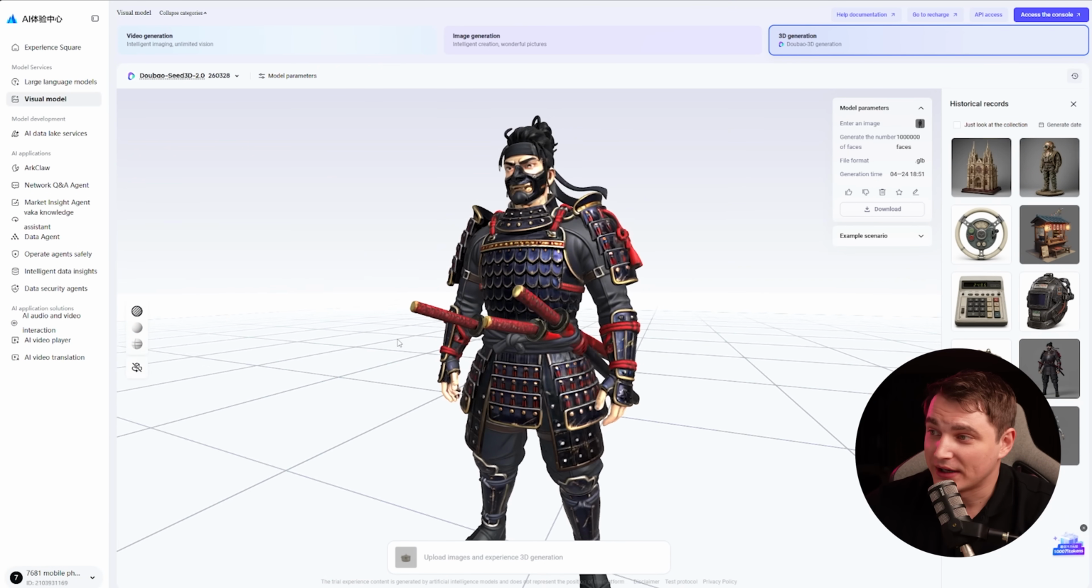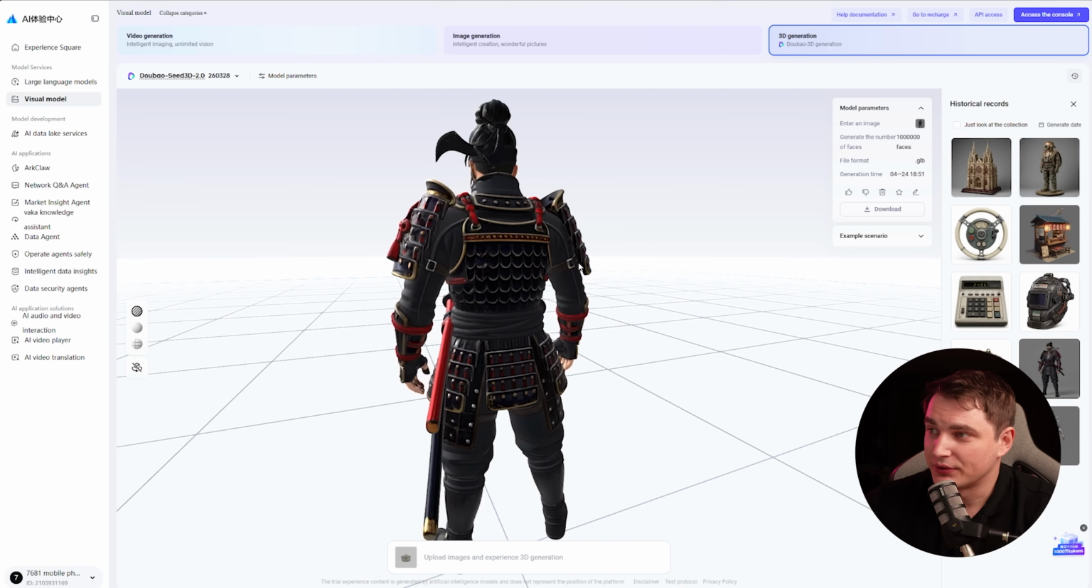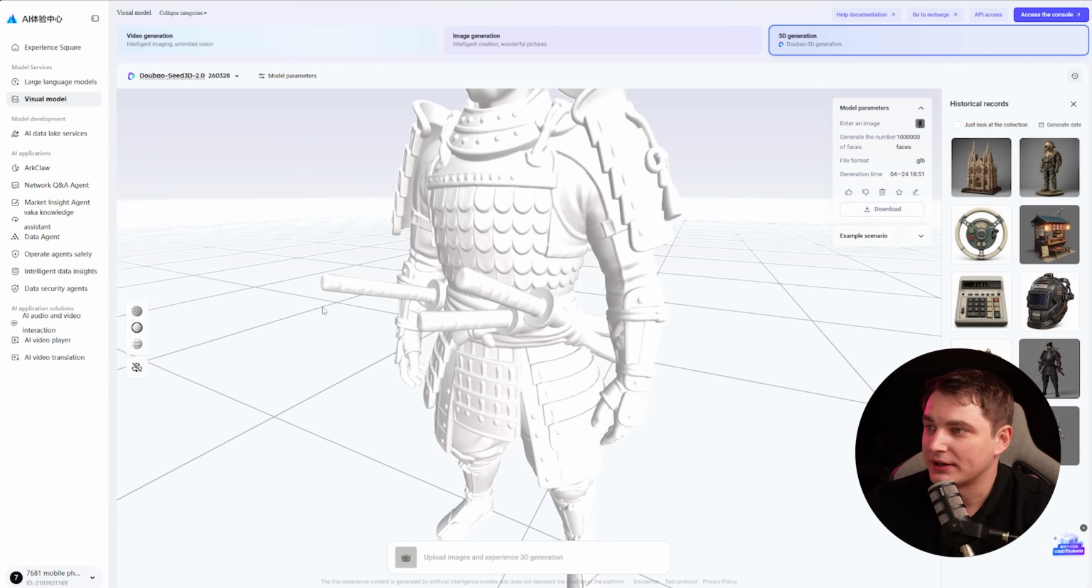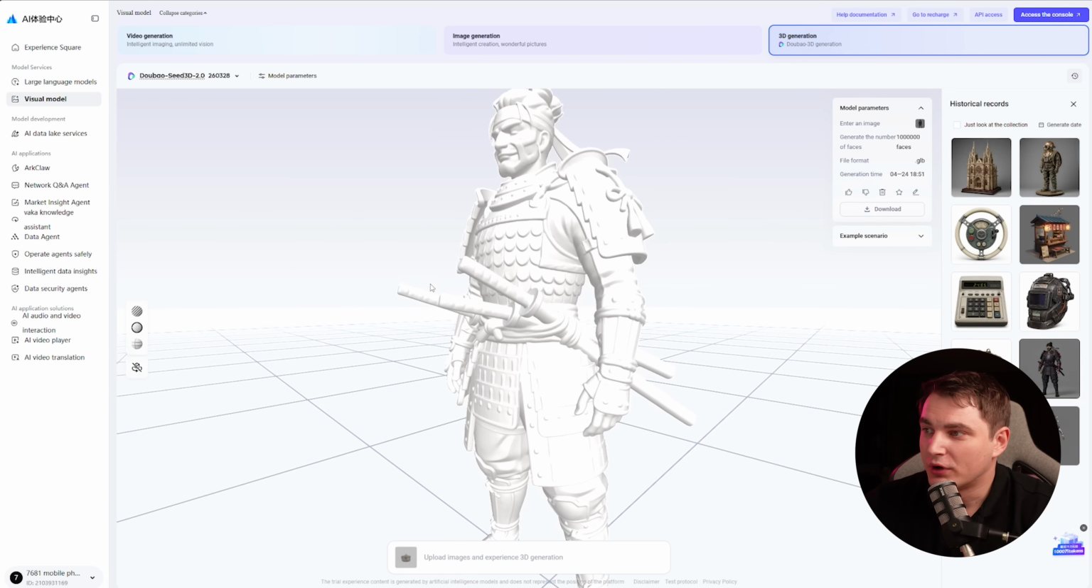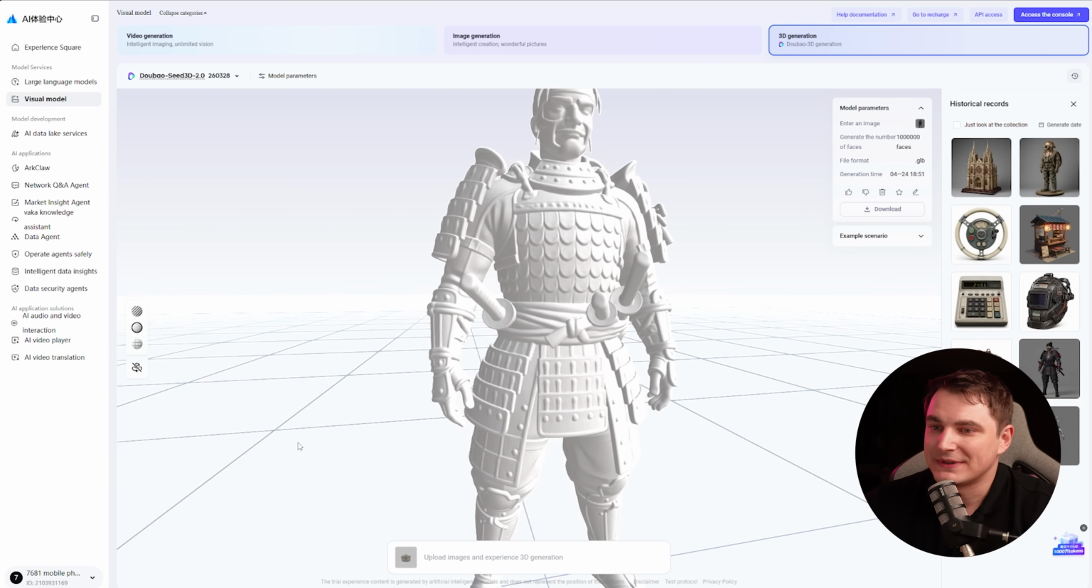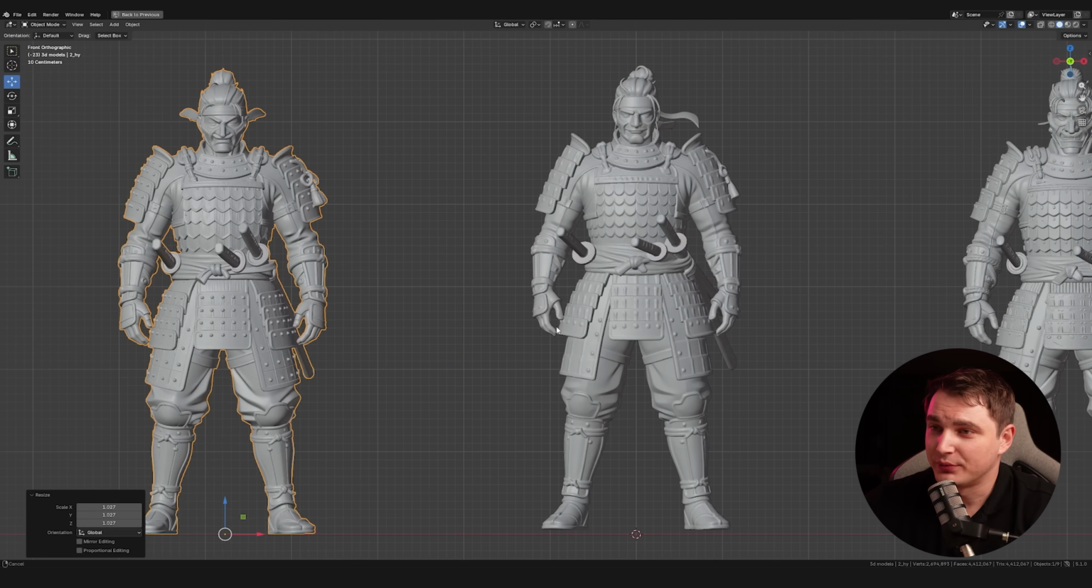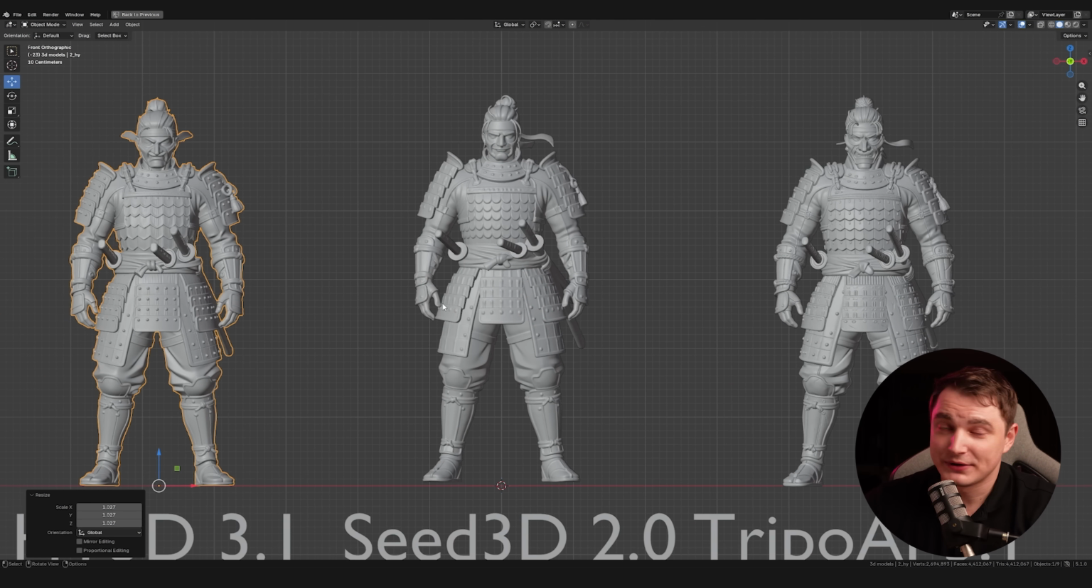Next one, we have another samurai with plenty of details on his armor, right? So let's check it in geometry. Okay, more or less detailed, but it's not that sharp. Let's jump back to Blender. I already have them all generated. So let's start with geometry.